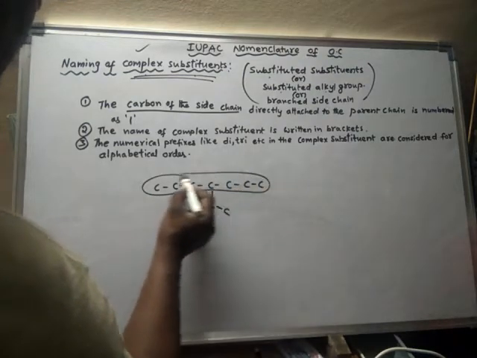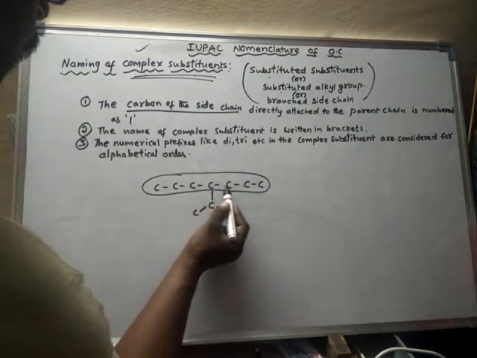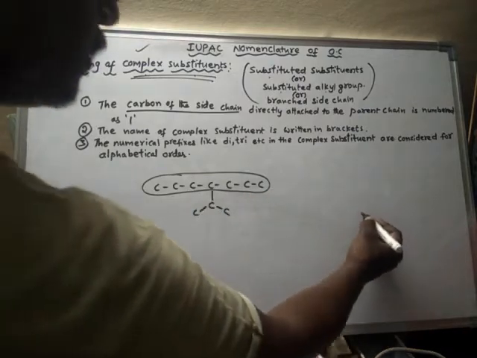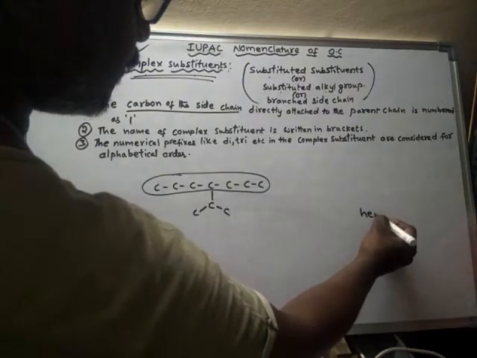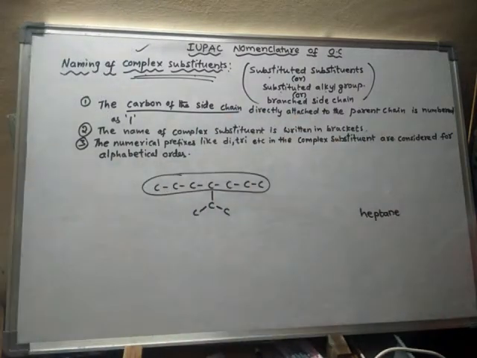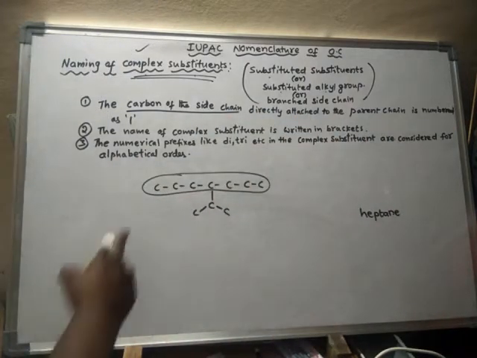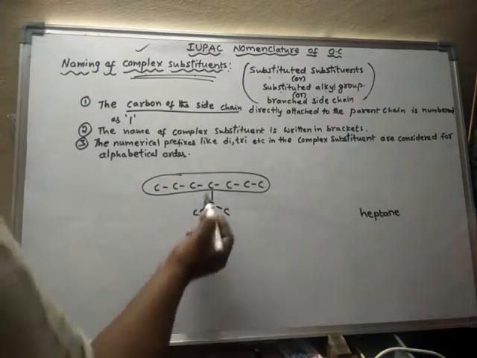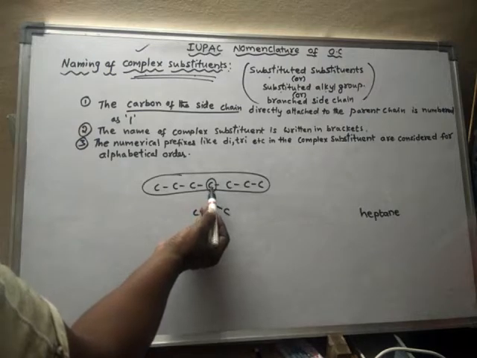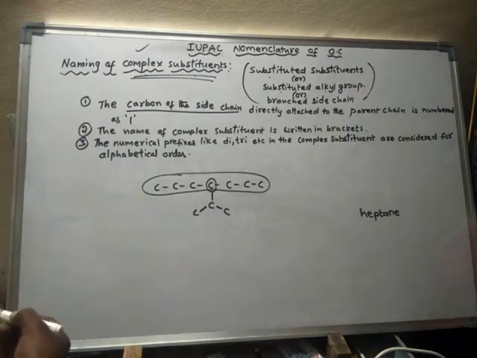What is the parent chain? 1, 2, 3, 4, 5, 6, 7. Seven means heptane. The parent chain is heptane. Okay, so on which carbon is there a substitution? Here this carbon is a locant carbon, because on this carbon there is a side chain.